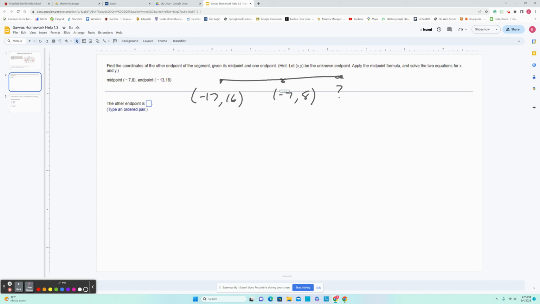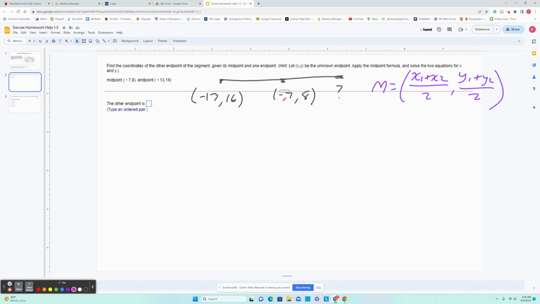The other thing you need to remember is that the midpoint formula is the midpoint equals x1 plus x2 over 2, comma, y1 plus y2 over 2. So what I'm going to do is I'm going to take what I have here and I'm going to substitute this in.